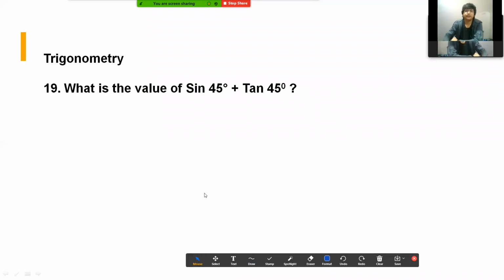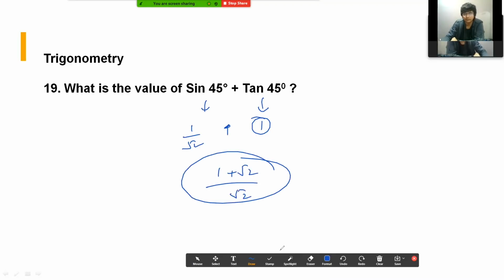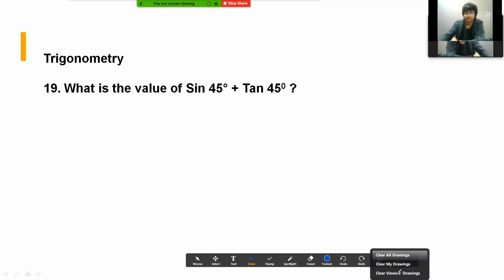What is the value of sine 45 and tan 45? Again, a ninth level maths question. Tan 45 we know as 1. Sine 45 is 1 by root 2. If you add both of them, the LCM will be root 2. So 1 plus root 2 by root 2 is your correct answer. Very, very easy question.